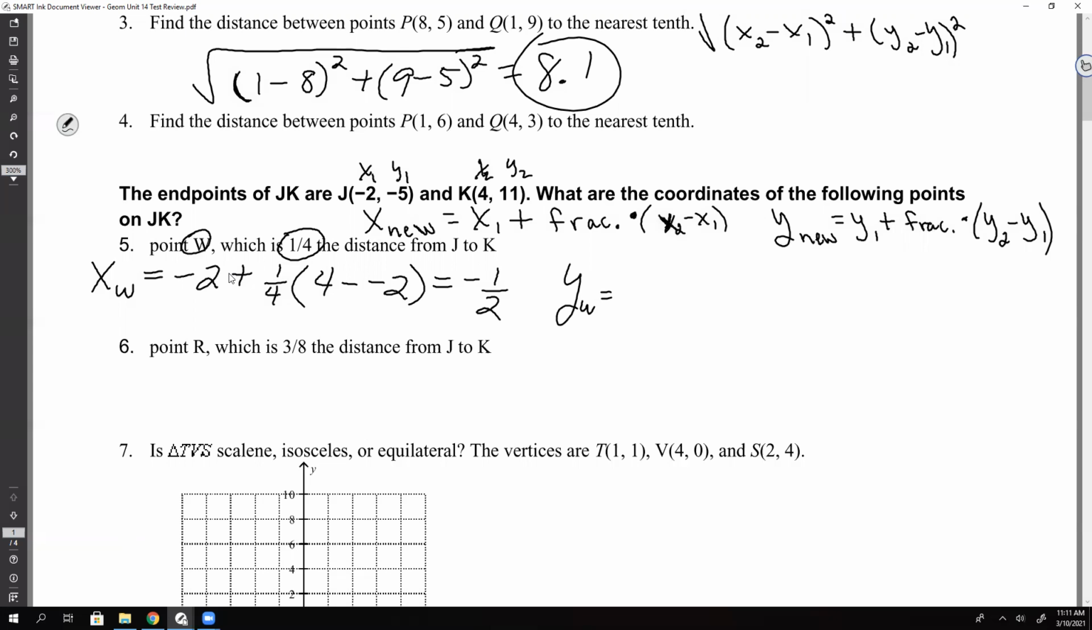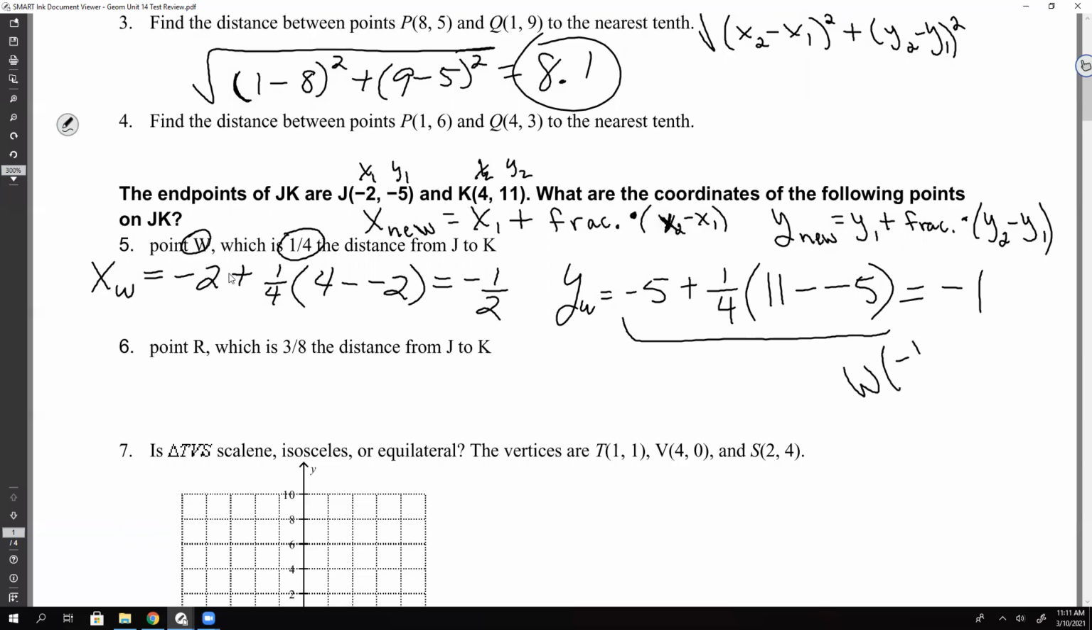Okay, so the y is -5, so that's y1 plus, and then we do the fraction, so 1/4 times, and then y2, which is 11, minus y1, which is -5. Okay, so if you enter that in, and you're only entering the numbers part, okay? Don't try to do y whatever equals. Just type in the numbers, and you get -1. So where is point W at? -1/2, -1. Perfect. There we go.